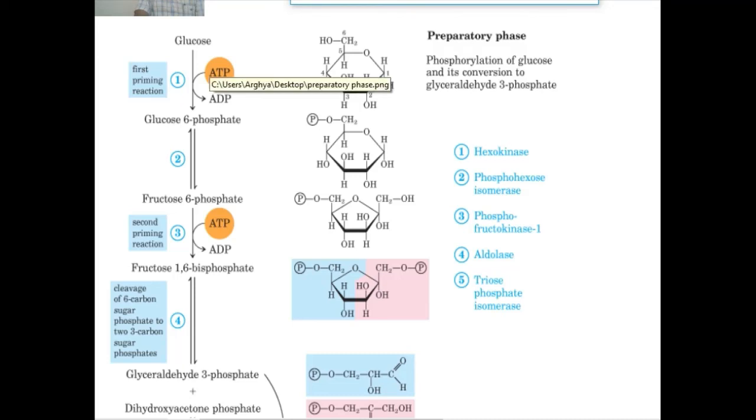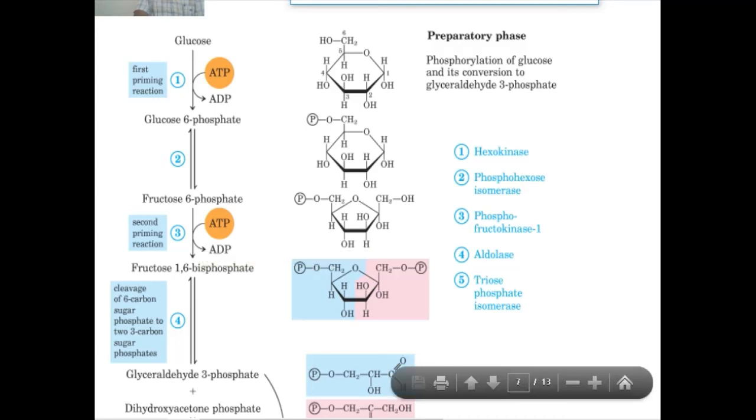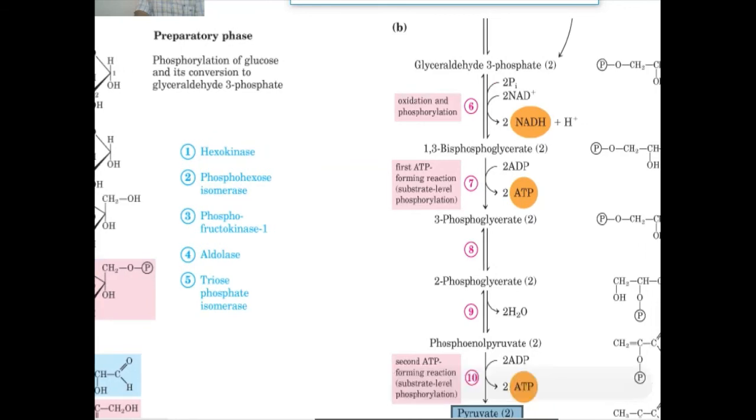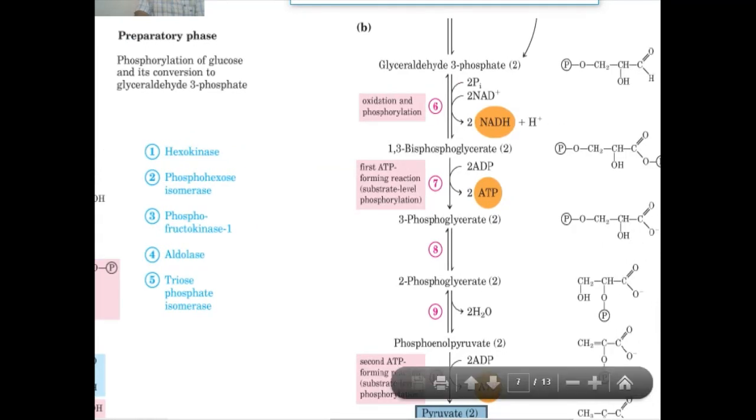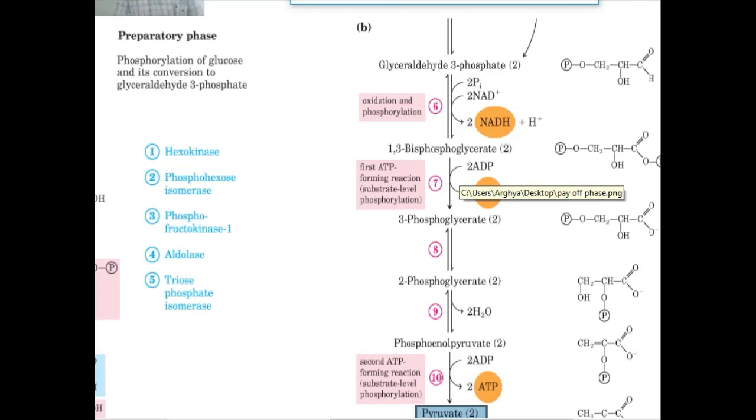Overall energy production of glycolysis is 2 molecules of ATP used, 4 molecules produced, meaning overall 2 molecules of ATP are produced plus 2 NADH molecules.